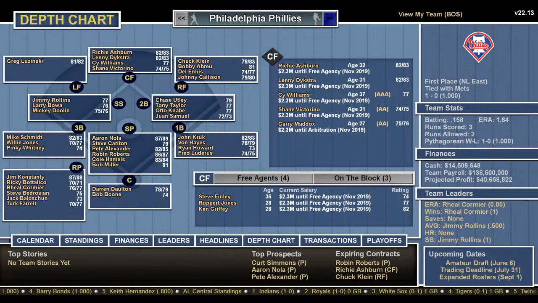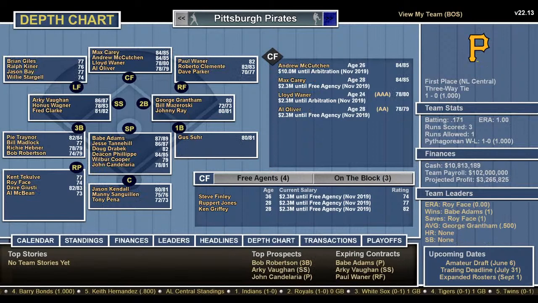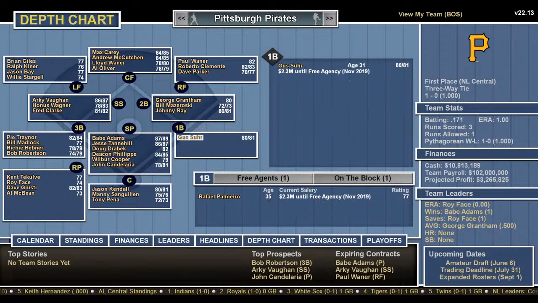And one last team. Who shall it be? The Pirates, for our good friend Beatles Eternally. Gus Suhr, he's old school, at first. Second base, Grantham, Mazeroski, Johnny Ray. Shortstop, Arky Vaughan, Honus Wagner, Fred Clarke.